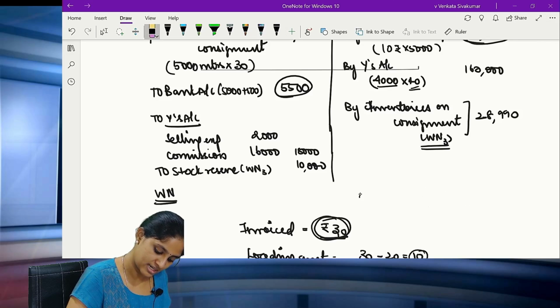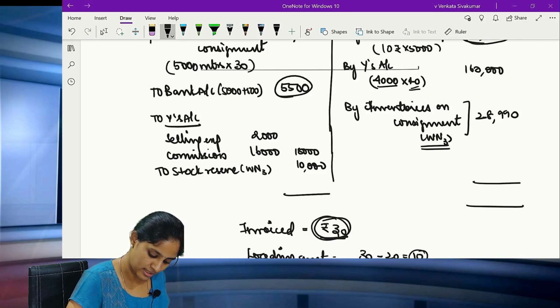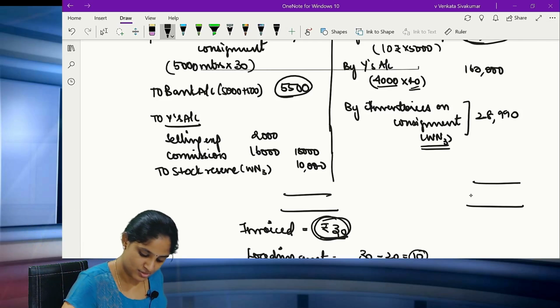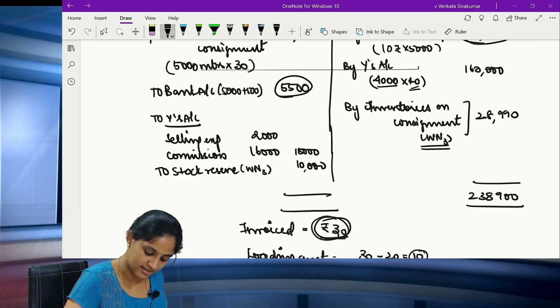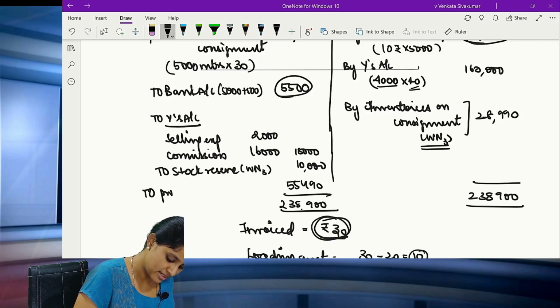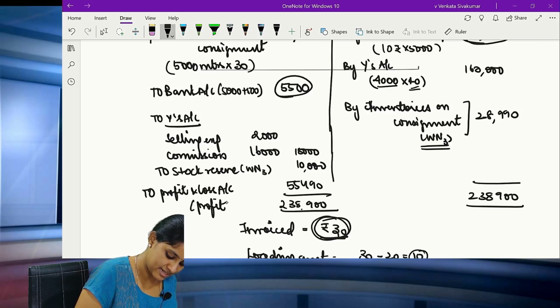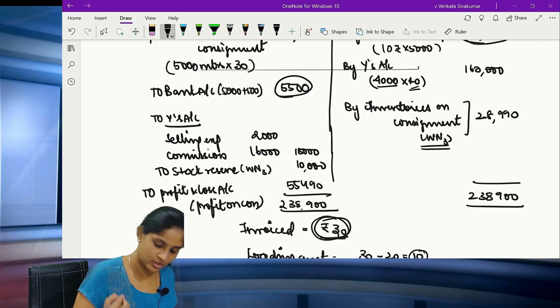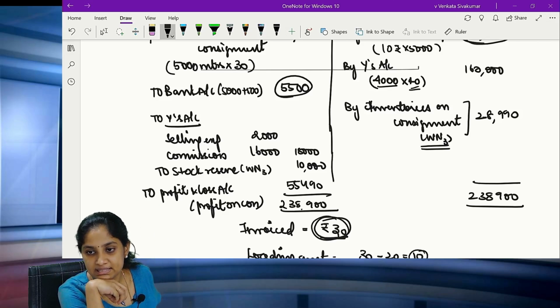Now you have finished the consignment account. Please total it. Once you total, you see that the credit side is more, 2,38,900, and you are getting a profit of 55,490. This is to be taken to the profit and loss account. It is profit on the consignment. Is this clear to you?